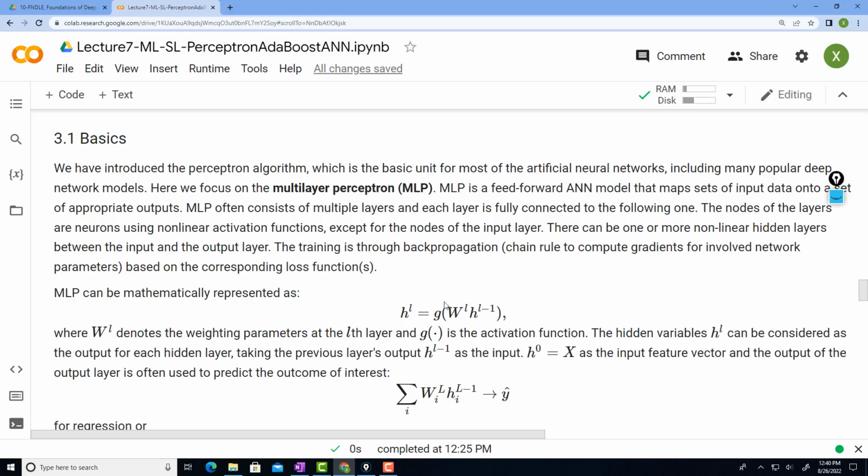If we write the multi-layer perceptron model in mathematics, then essentially you are going to do the feed-forward stacking. So this H is essentially the output of each layer.